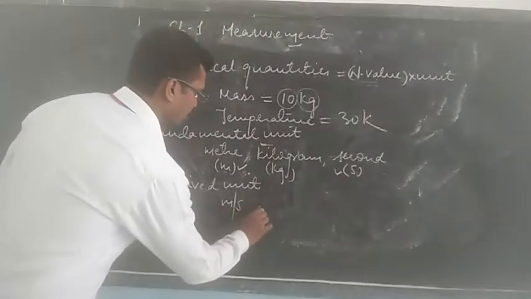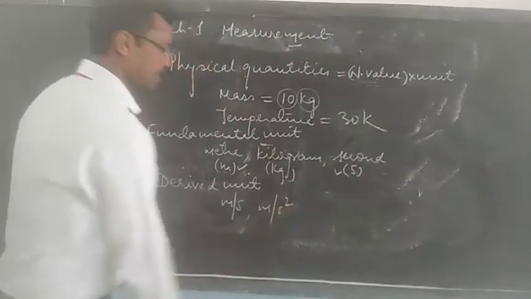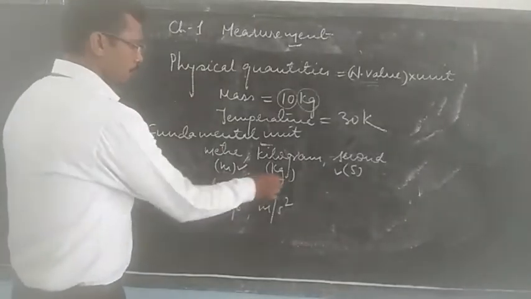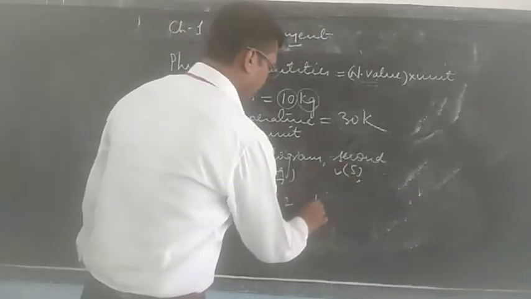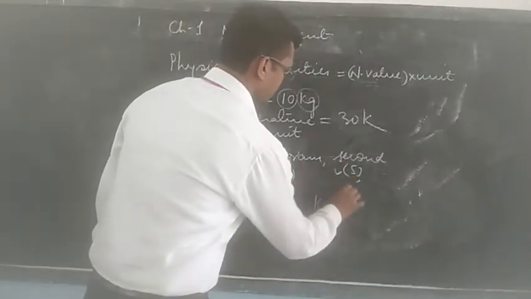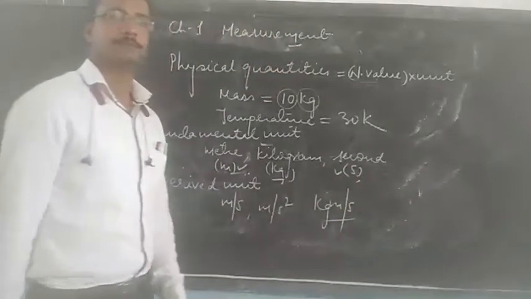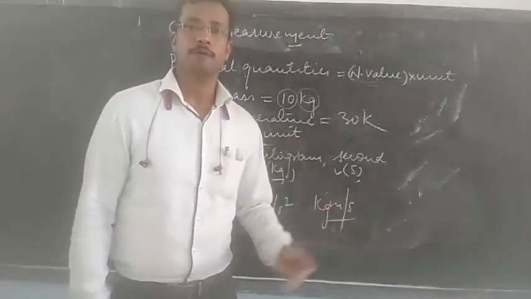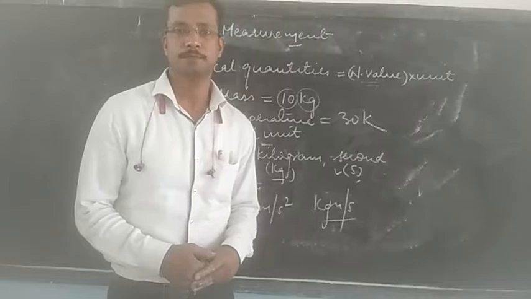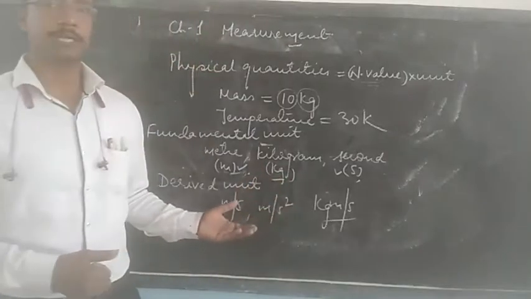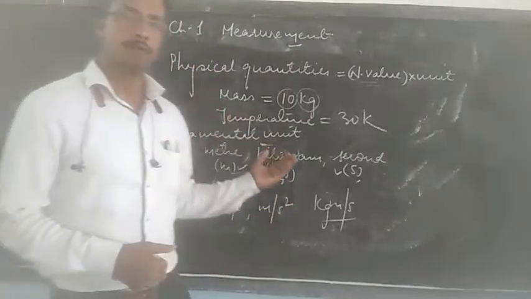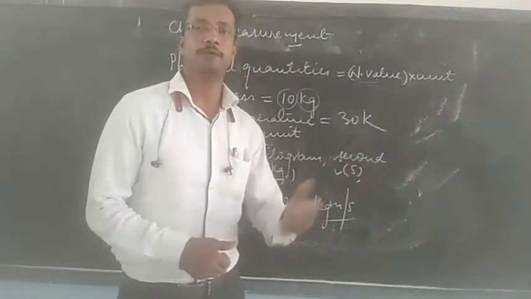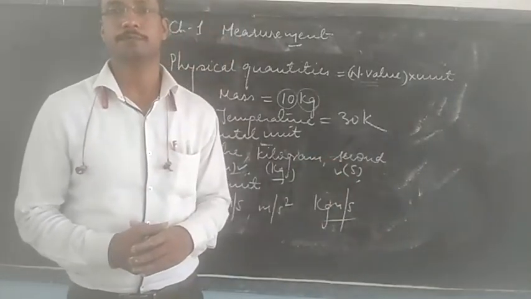We can also obtain meter per second square, which is a unit of acceleration. Now, using all the three units, we can obtain kg meter per second, a derived unit and also the unit of momentum. So a derived unit depends on fundamental units or can be obtained from them.